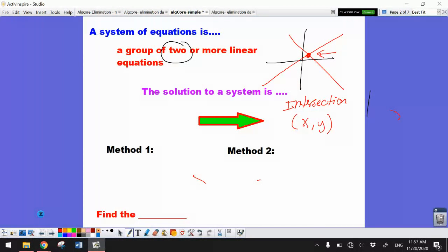Our first method to solve is called elimination. The second method we're going to look at is graphing. That will come up a little bit later, and we'll be looking for the intersection point.